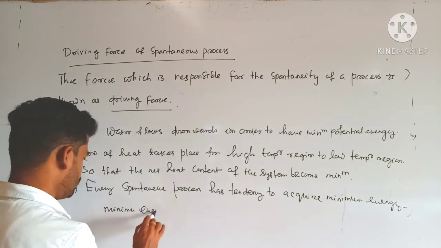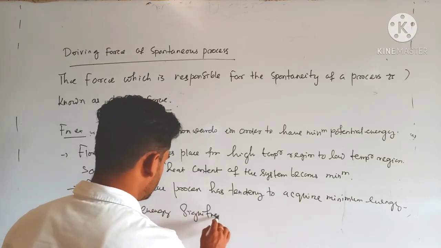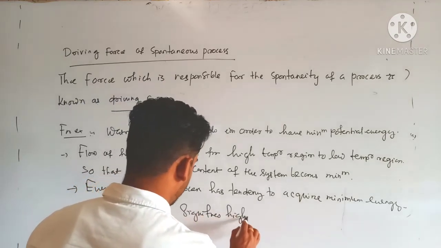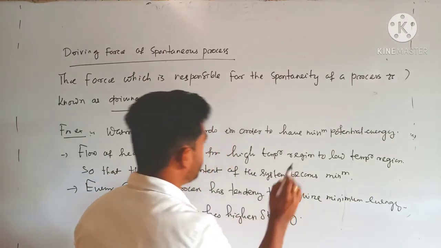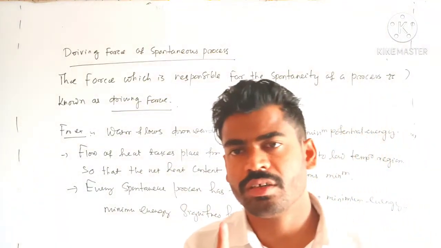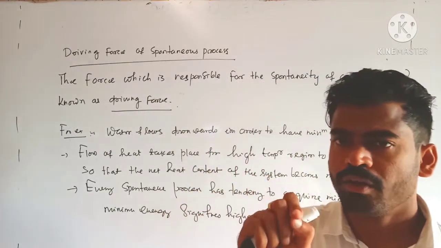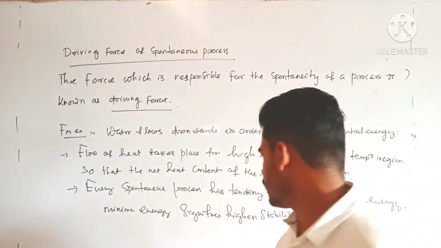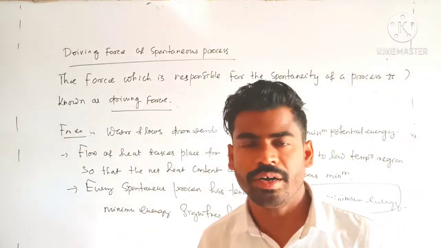Minimum energy signifies higher stability. So the stability of the system will be more. So just remember the first criterion of spontaneity, that is the tendency to acquire minimum energy. This is very important. You just remember it.